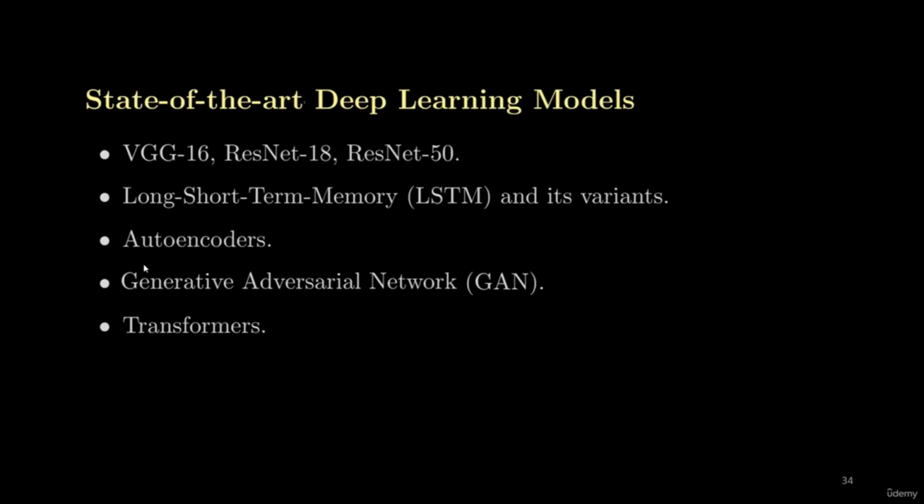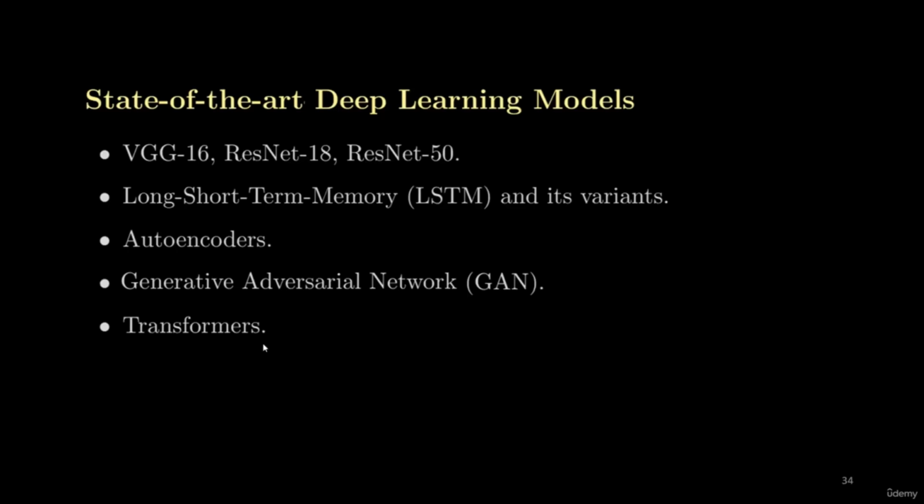The next is autoencoder. So autoencoder is also a versatile deep learning model. It is used to compress the data and it can also perform image classification. Then we have the generative adversarial network, GAN. These are generative deep learning models which are used to generate data from the given data, and they also have the ability to generate data from noise.